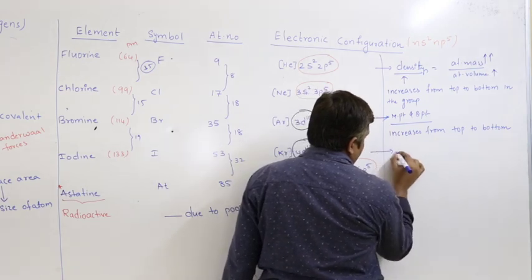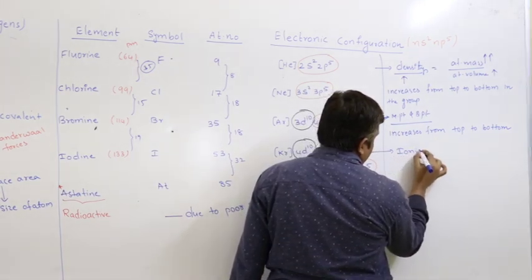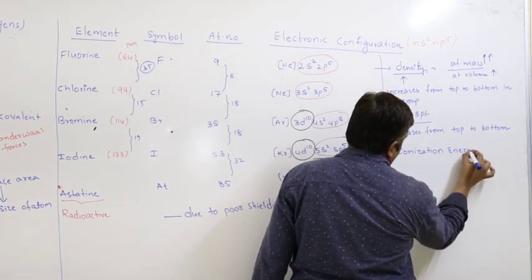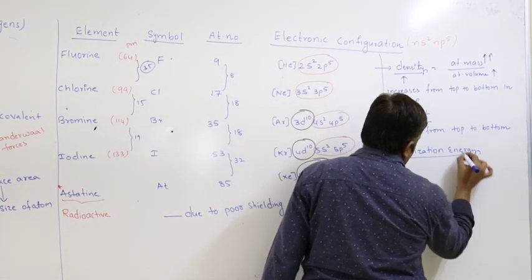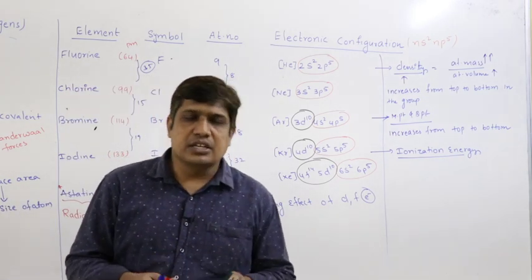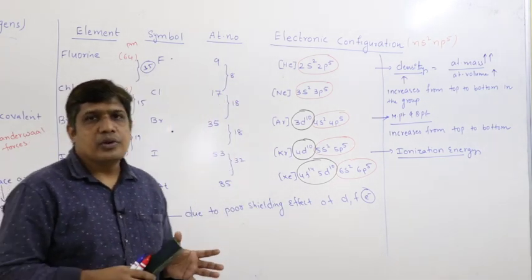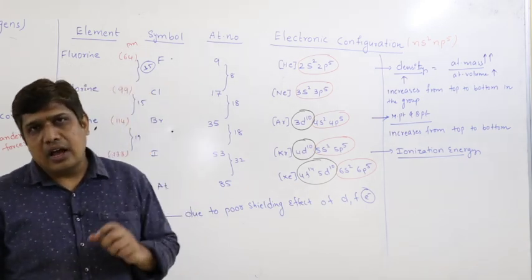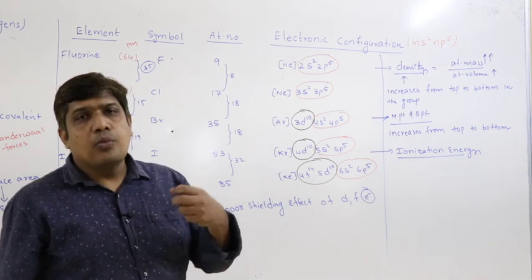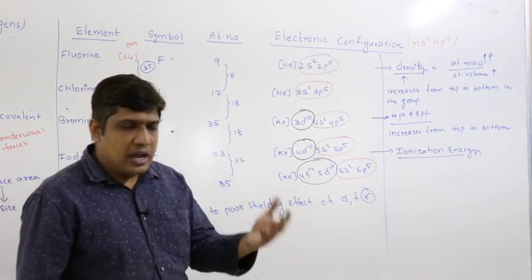Next, ionization energy. First, what is ionization energy? The energy required to remove an electron from a neutral atom in its gaseous state. So you have to apply energy to remove the most loosely held electron.